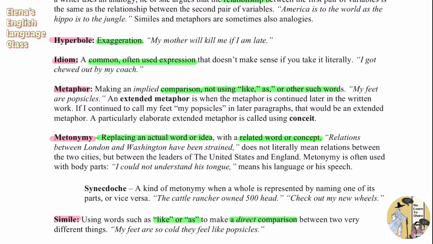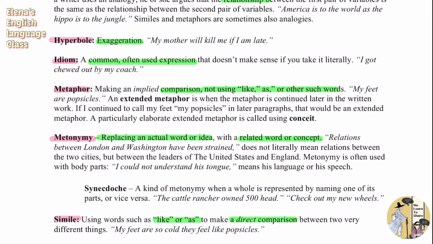And metonymy is often used with body parts. So it would say that I could not understand his tongue, which does not literally mean that I do not understand his tongue as in the real body part, but basically the tongue implies his language or his speech, right? So this kind of replacing actual ideas or concepts by a related word is what we call metonymy. And this very frequently comes out.